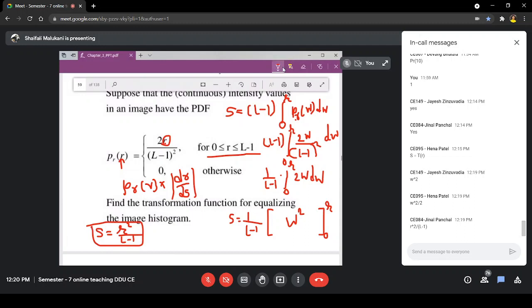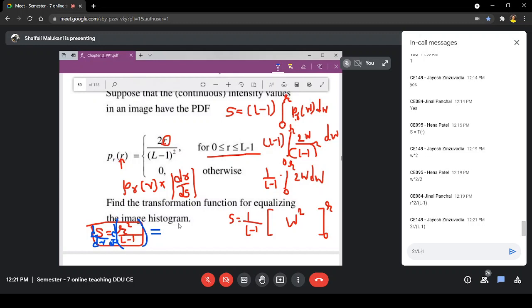Take ds by dr. I'm taking a different color for this, ds by dr. That means d by dr. What next? What will be this? Quickly tell me. Yes, it will be 2r by L minus 1.